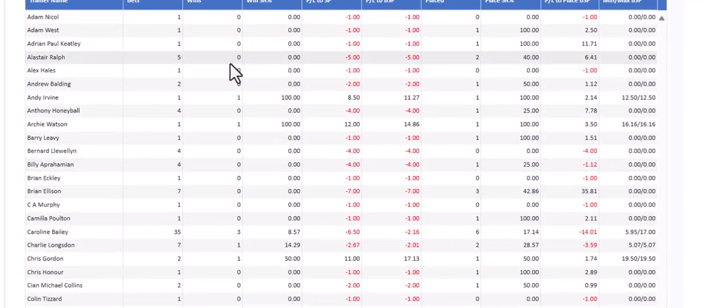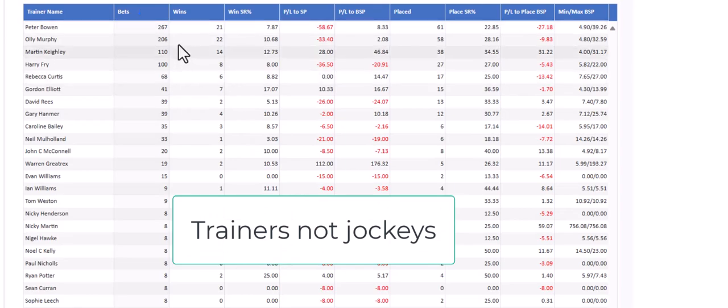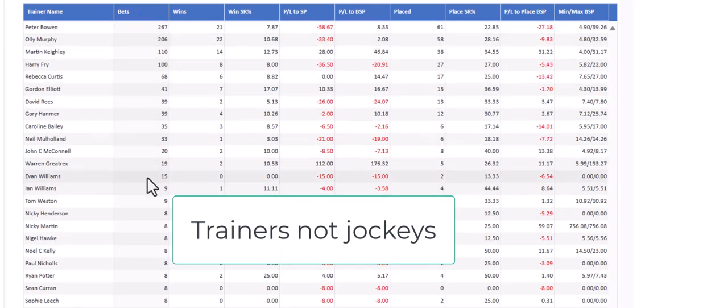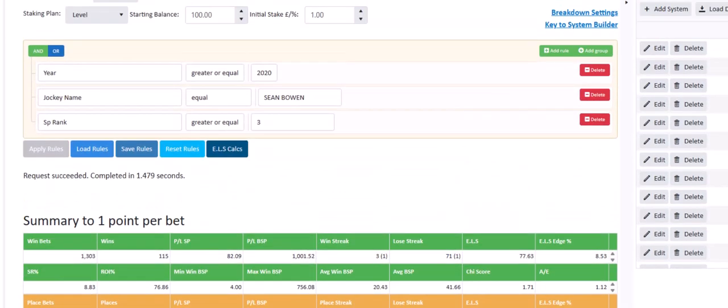And again, the trainer name, and you can sort these by the number of bets. So these are the jockeys he's had most wins for, and the strike rates and things like that. So you can filter these for each jockey if you wanted to. Okay, but basically we've got Sean Bowen. Excellent strike, excellent performance on the first 2 favourites and the horses that aren't the 2 favourites.